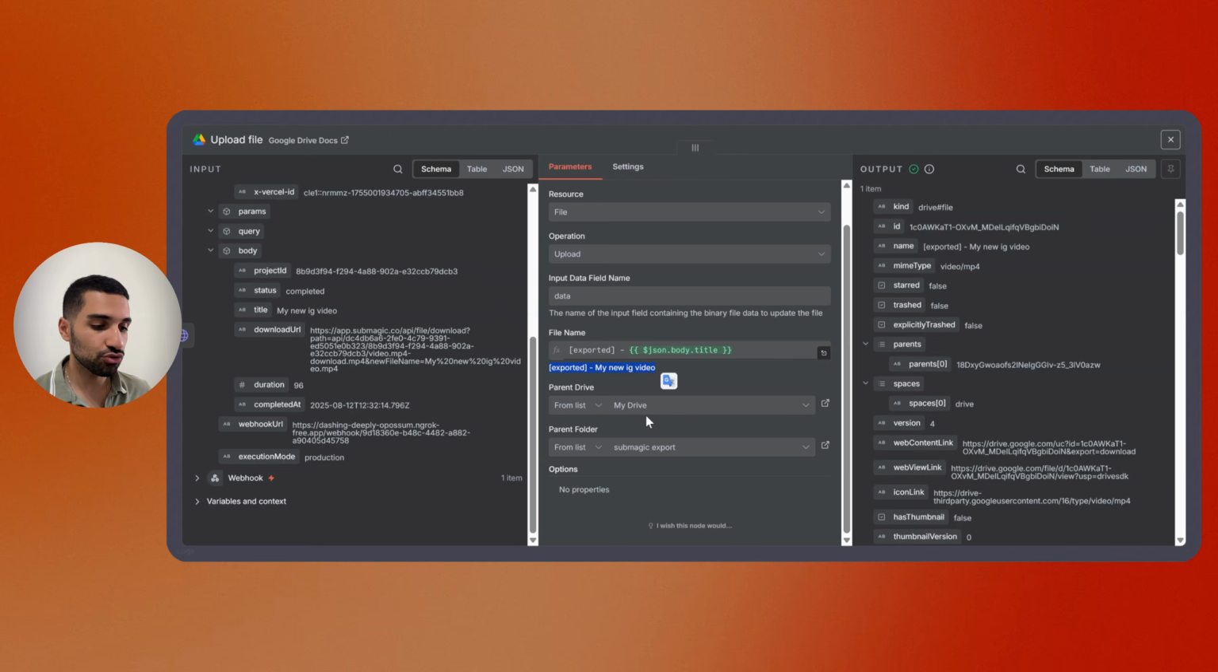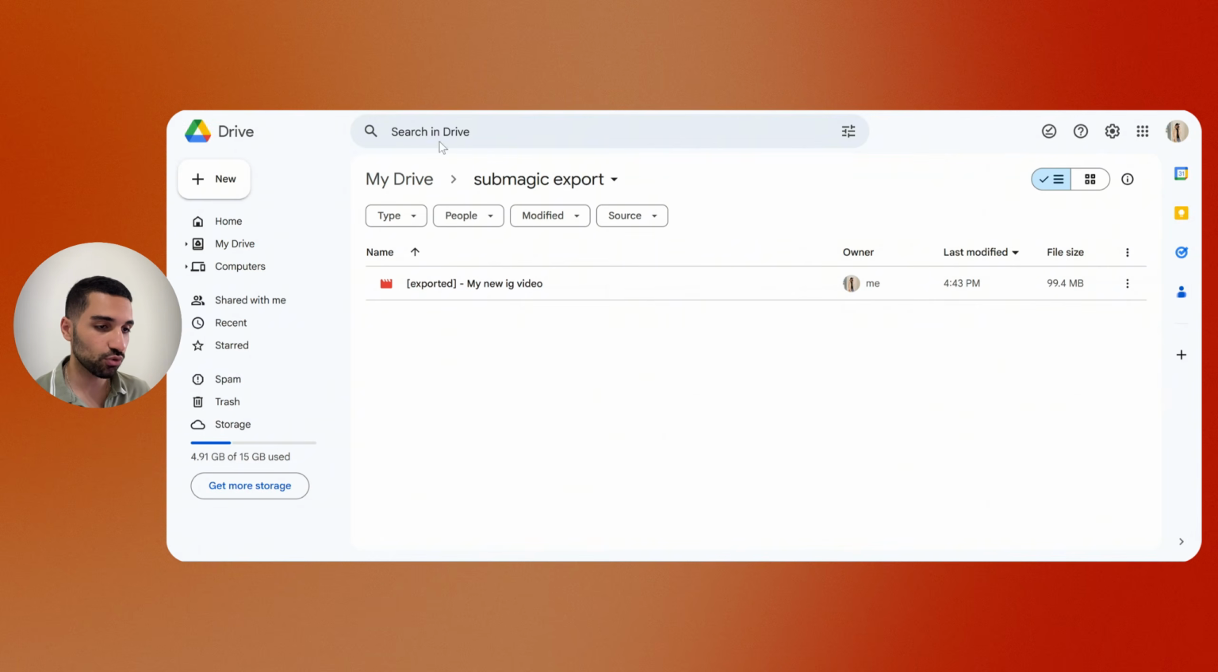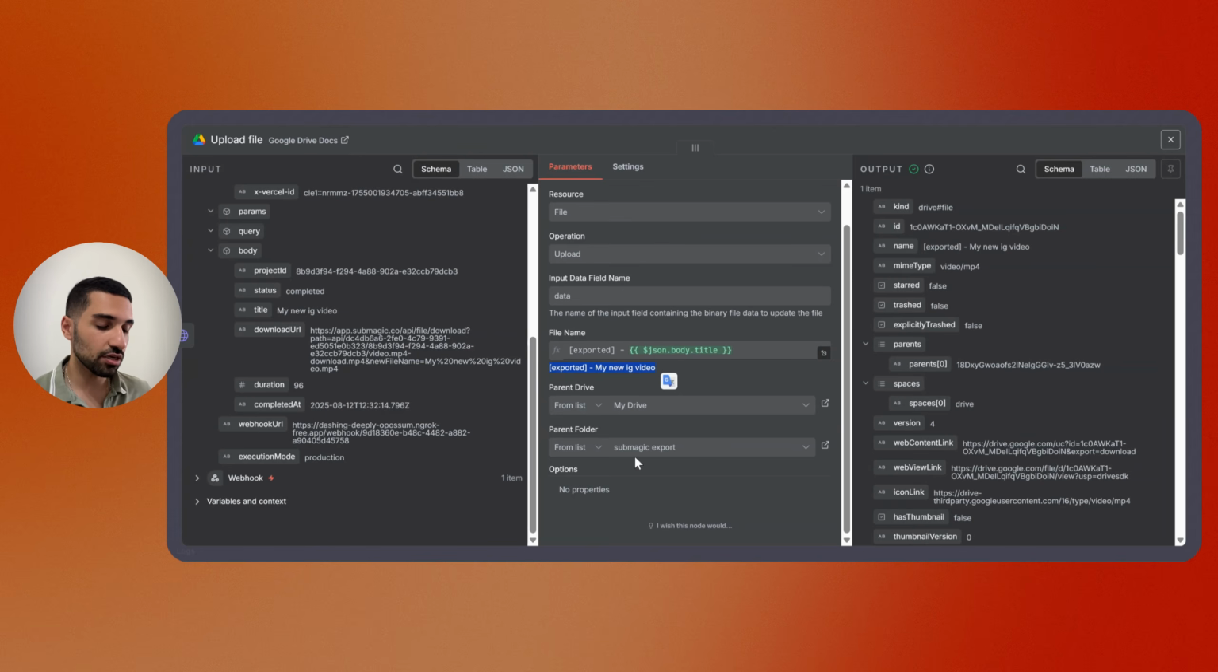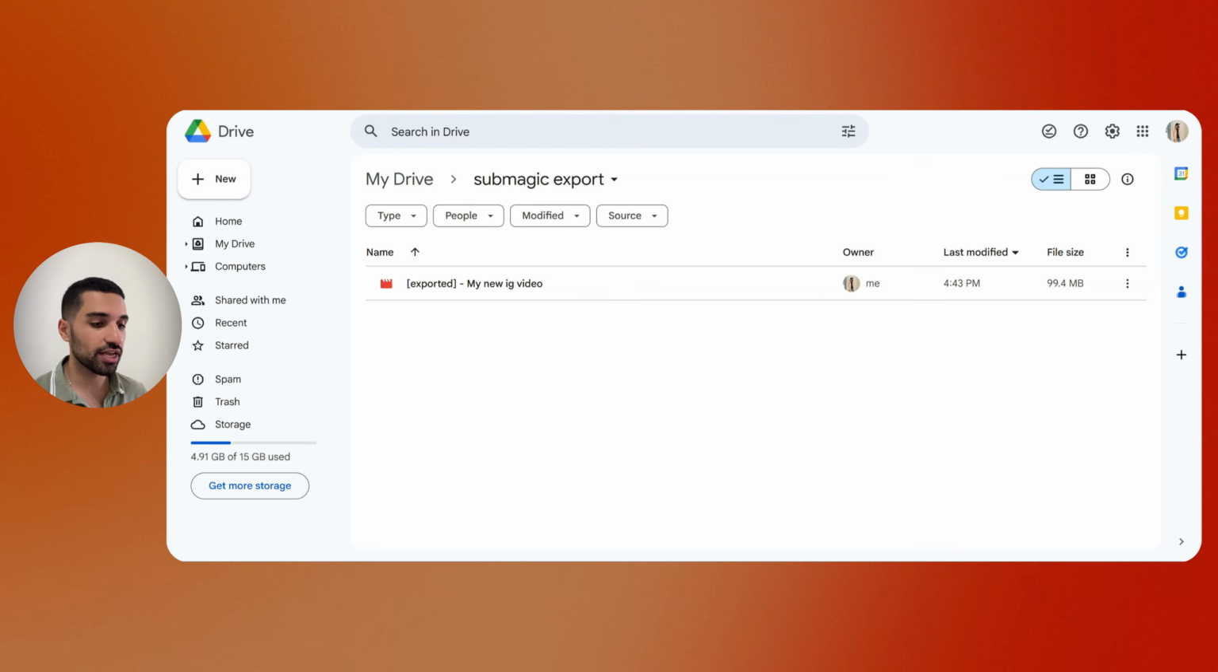And here you need to choose your drive and the parent folder. So I created a Submagic export folder, and I'm telling it to upload inside this folder exactly. And once it is done, you will get it inside your folder.